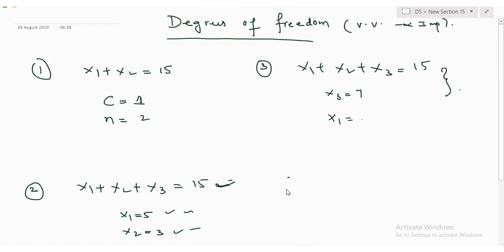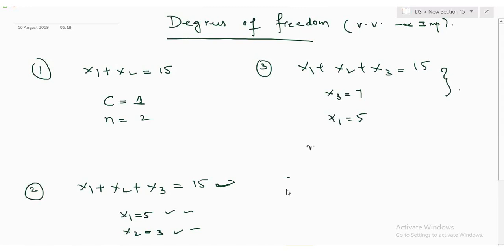You want to choose. Now, do you have a choice? For X2 it's already fixed, right? Because you need to substitute X1 and X3, automatically it becomes X2 equal to 3. Already it's fixed. You don't have a choice.